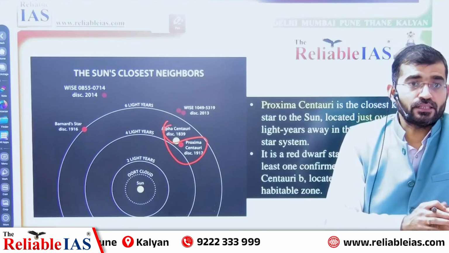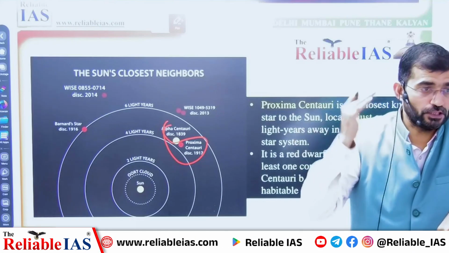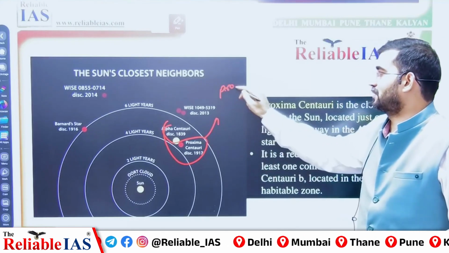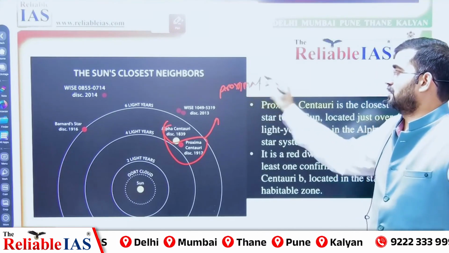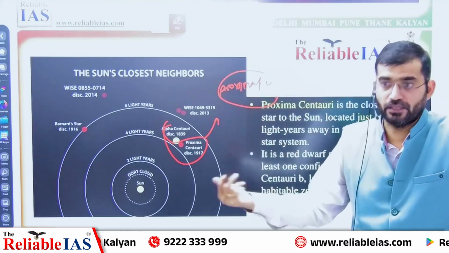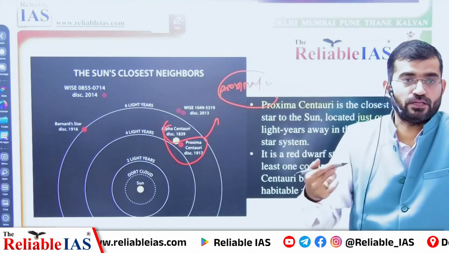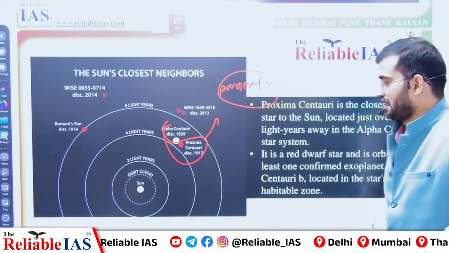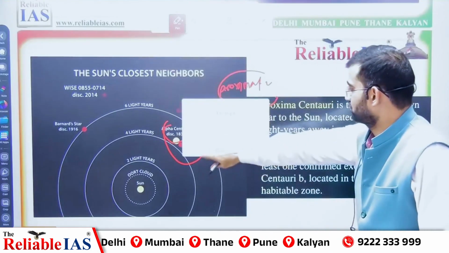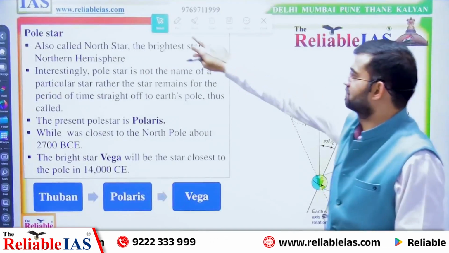So after the sun, the second nearest star is Proxima Centauri. Just correlate the fact: Proxima is derived from proximate. The star proximate to us after the sun is Proxima Centauri. Okay? Proxima Centauri is the name of what? A star. It lies near to us after the sun. Now let us take the next one, one more star.